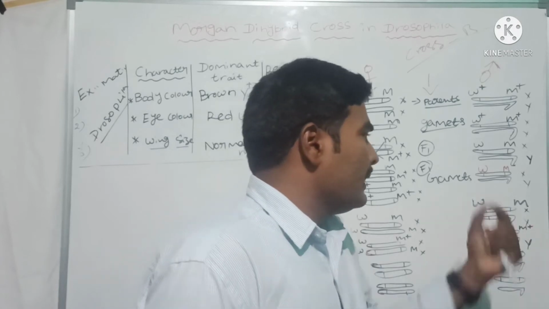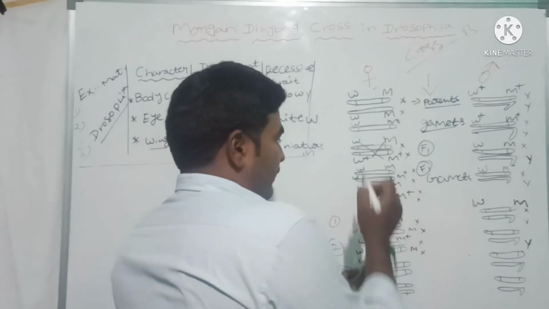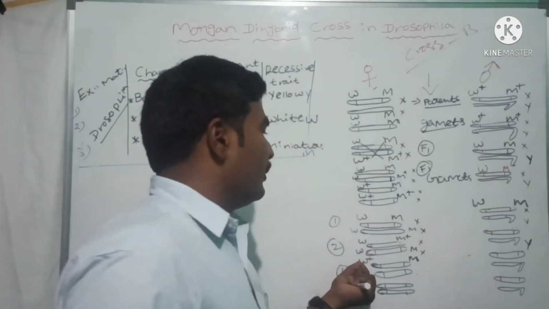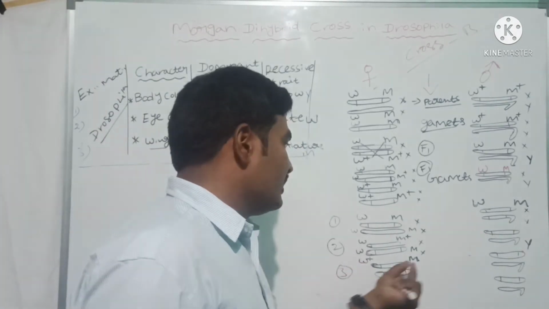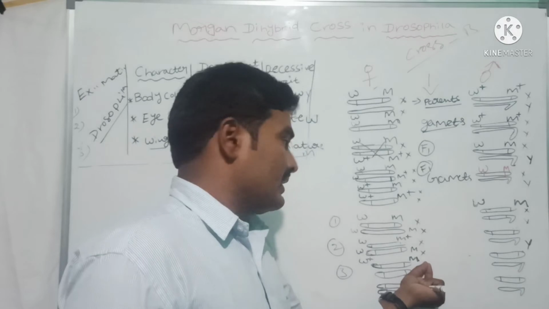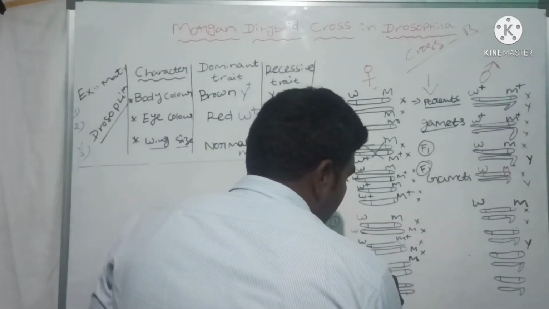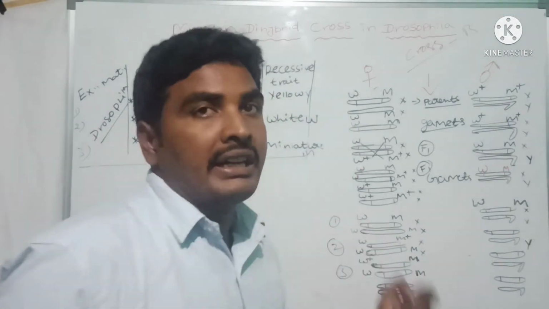Now W and M plus contains W plus and M. Which character does W plus indicate? A red eye with miniature wing size. Combined with W and M, the progeny we get is a white eye with miniature wing size.